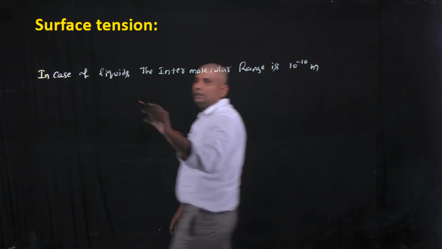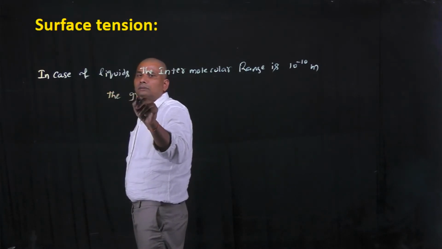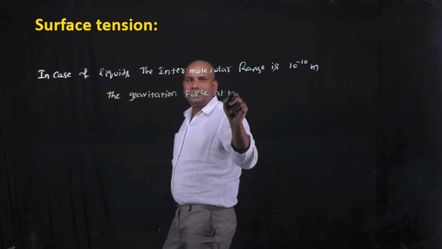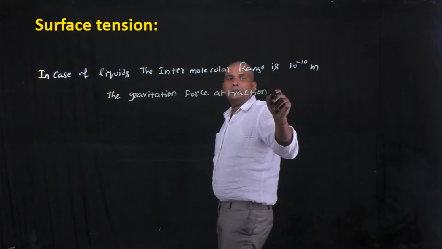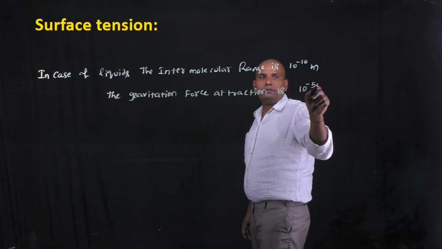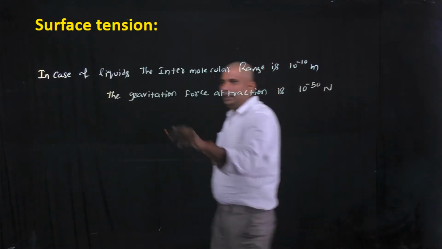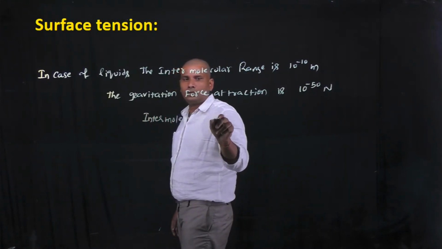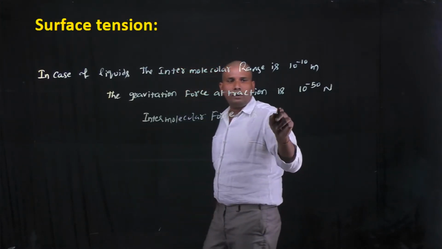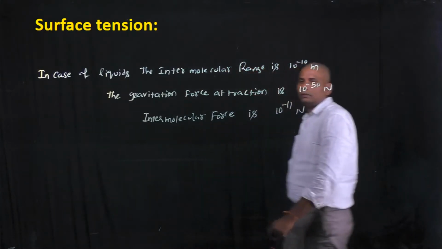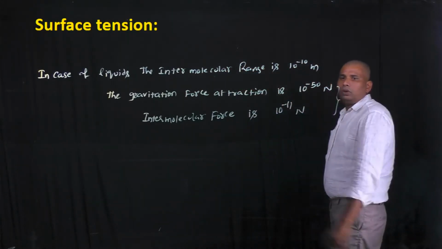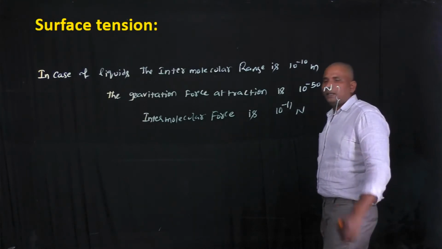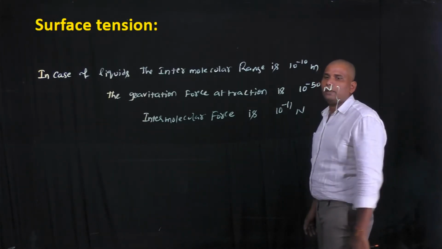At these distances, the gravitational force of attraction is in the order of 10 power minus 50 newtons, and the intermolecular force is in the order of 10 power minus 11 newtons.